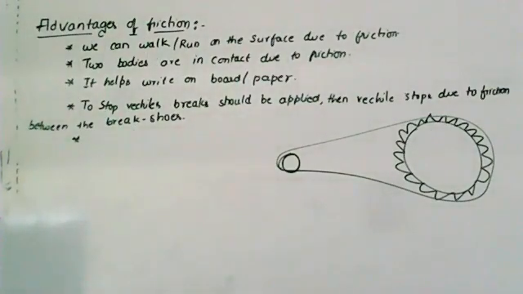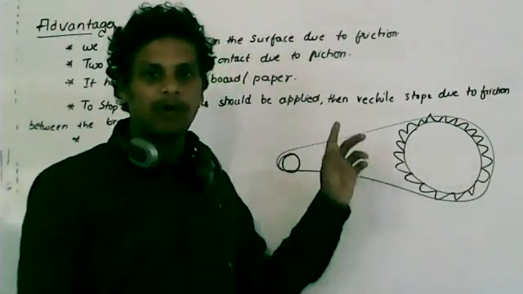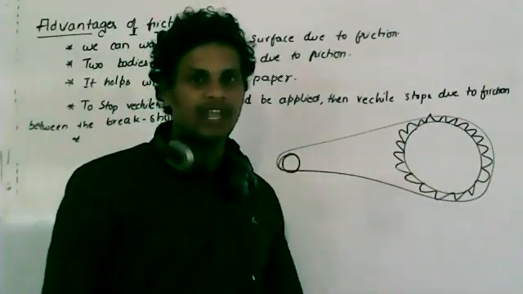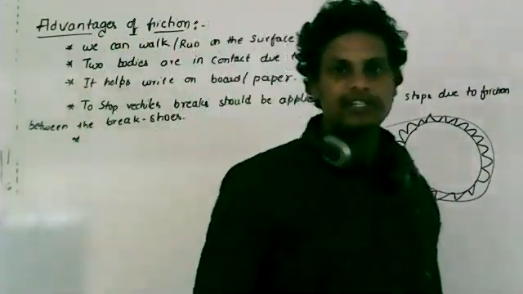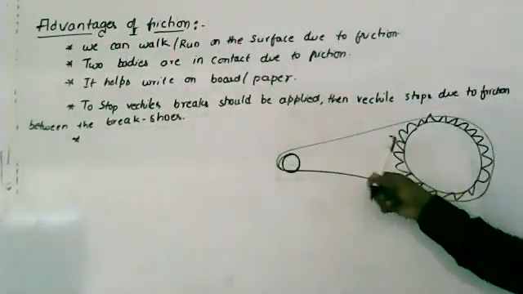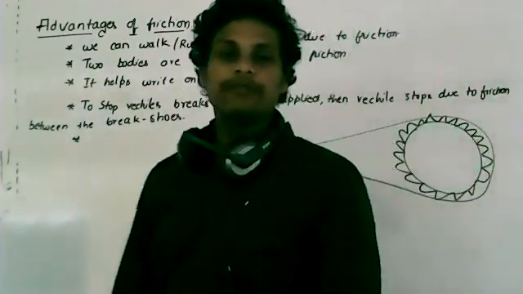So remember, the energy will be transferred from one part of the engine to another part with the help of belts. This is due to friction. Remember, if there is less friction between the belt and the wheel, the belt will always slip. Are you clear? You can observe this in flour mills also.